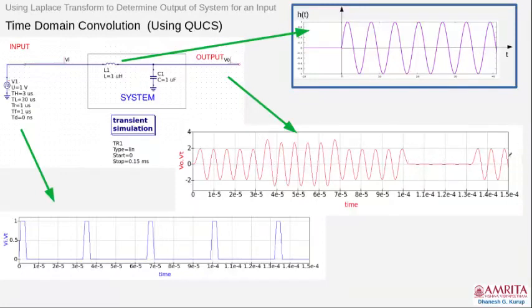Now, what is the mathematical technique deployed in a circuit simulator such as QUCS? That is the purpose of the course. Suppose you don't have the tool or a simulator, how will you reproduce the same output in your computer without a circuit simulator? That is the purpose of the discussion.